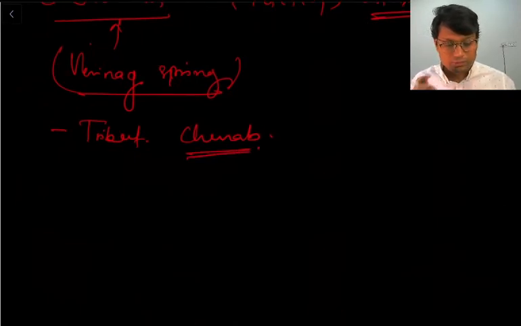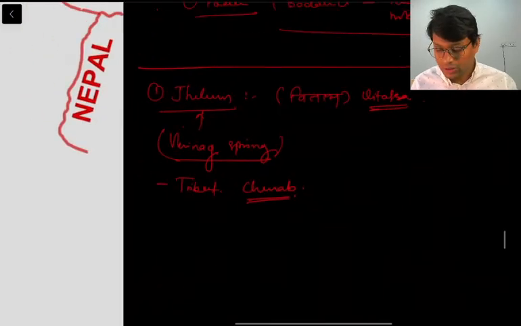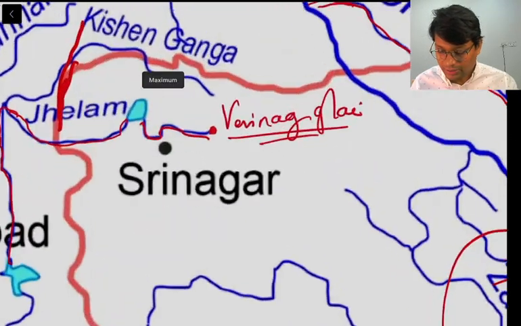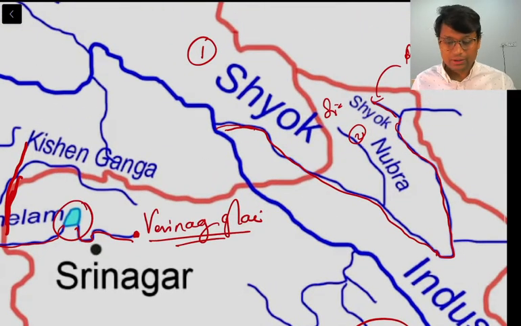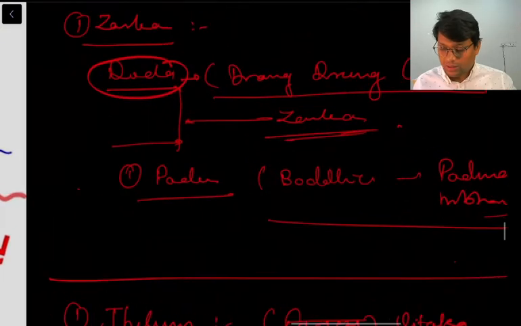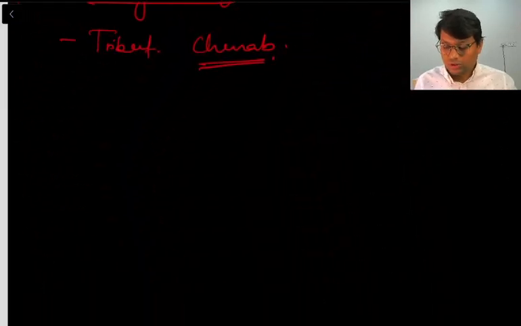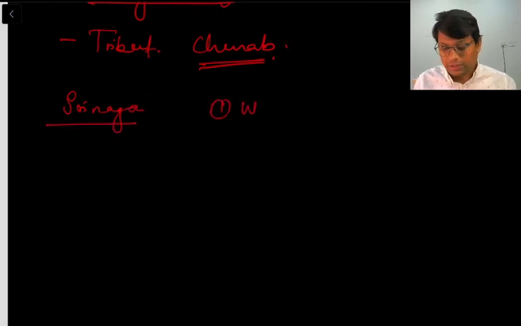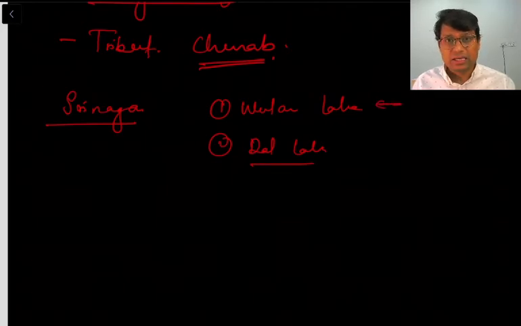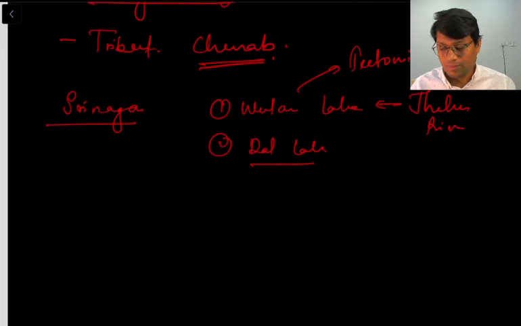There is one more point, that is the lakes. There are two lakes around Srinagar. One lake is Wular Lake and another lake is Dal Lake. Wular Lake is directly fed by the Jhelum river, and Wular Lake is also a tectonic lake. So these are two important points.